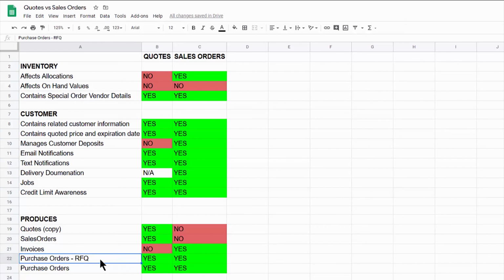So the request for quote is you get an item on this quote or sales order, and you want to check with your vendor what your quoted cost would be. So you can create that request for quote from quotes or sales orders. So those are the differences and the similarities between these two things. Again, the main thing is the inventory side: sales orders do affect allocations, quotes do not, and neither of these things affect on-hand values.